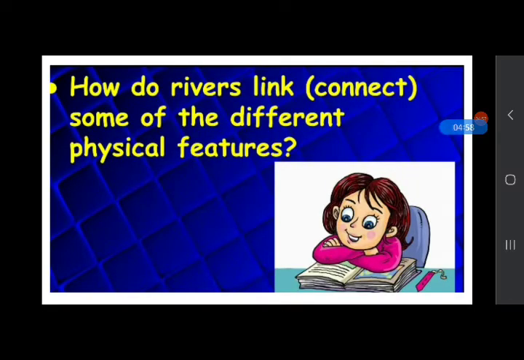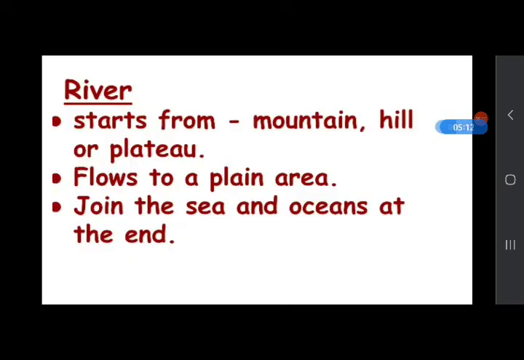Now answer, how do rivers link some of the different physical features? Do you know how rivers link or connect some of the different physical features? A river usually starts on a higher land such as a mountain, because rivers get their water by the melting of snow of mountains or rainfall.